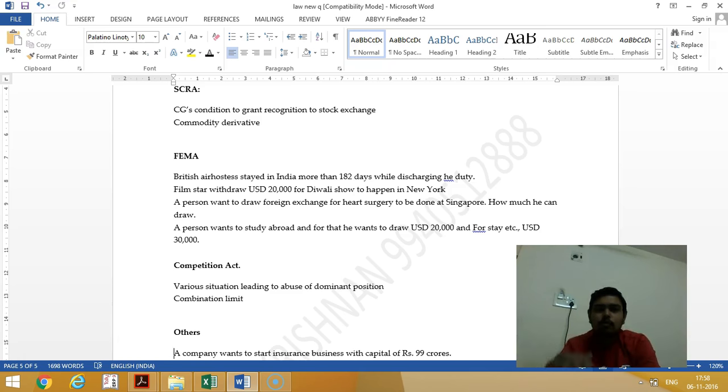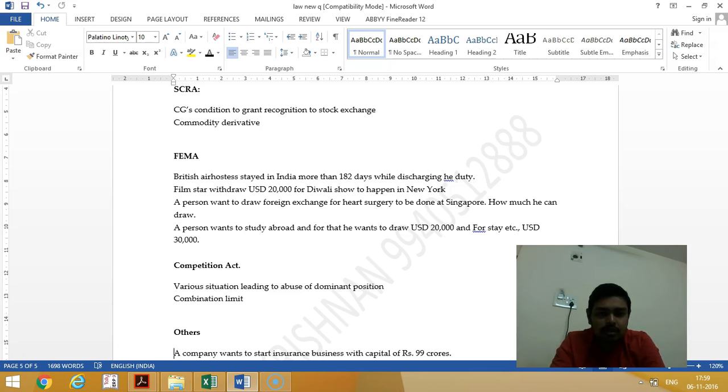See, a person who goes abroad during the harvesters' travel and all, and who is expected to return in the very near future, like 1 or 2 days, 3 days, is not counted as non-resident, even though they stayed more than 180 days abroad. Same way, when a citizen from abroad comes and stays in India while discharging their duty, but they are based out of abroad only, say this harvester is a specific case. This British harvester will be a British citizen only. She will not be a resident. She is a non-resident only, even though she stayed in India for more than 180 days.